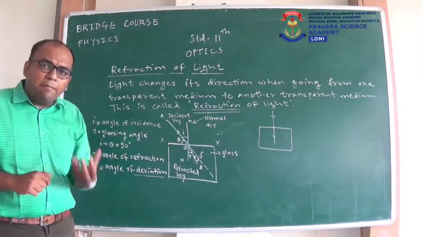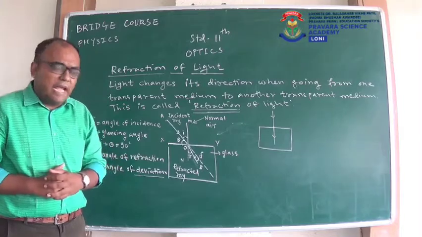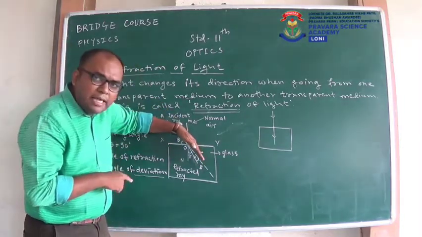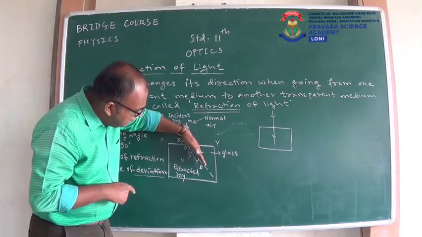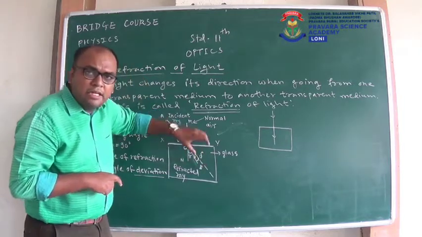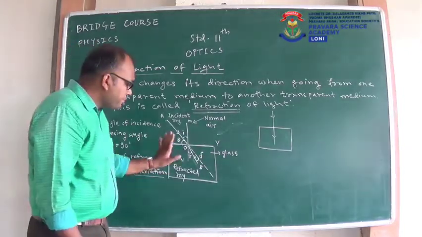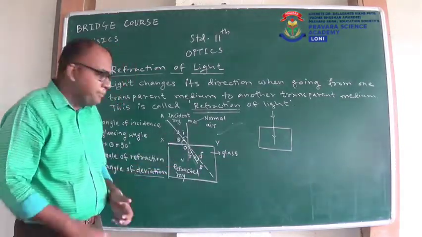So by how much amount is it changing the direction of light? Previously light was going through this direction, and now by keeping the second medium, it is going in this direction. So this much amount is the change in its path. So we call it the angle of deviation. Now you can observe the geometry.